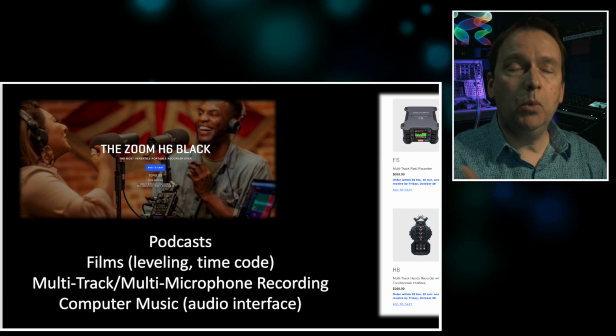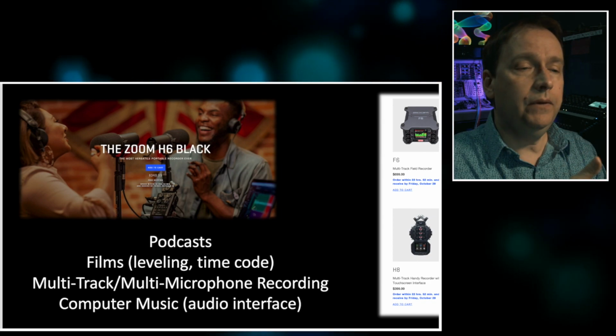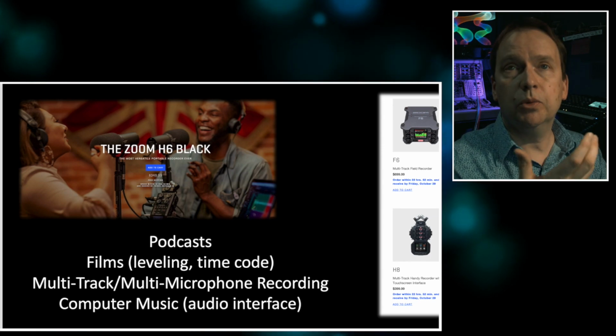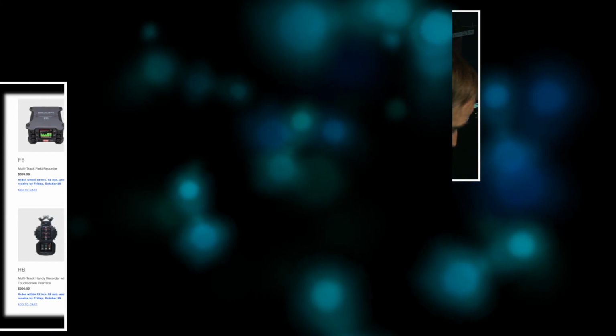If you want to record audio in a field setting, maybe because you're going to concerts and want to record, or you want to record lectures, you probably could get away with a lower end version like this, which is a Tascam, more around $100, than having to get one of these that has phantom power.